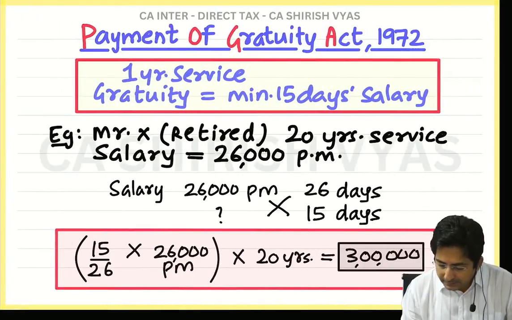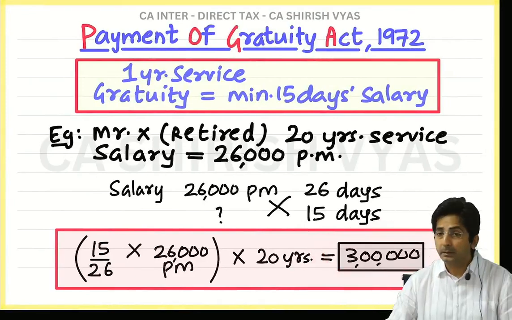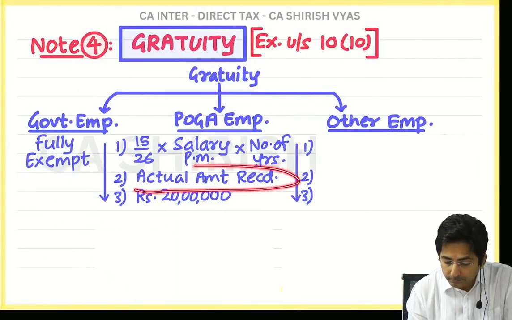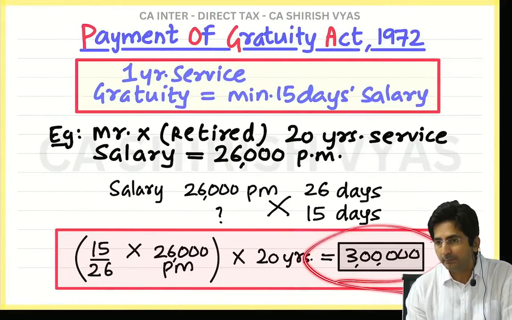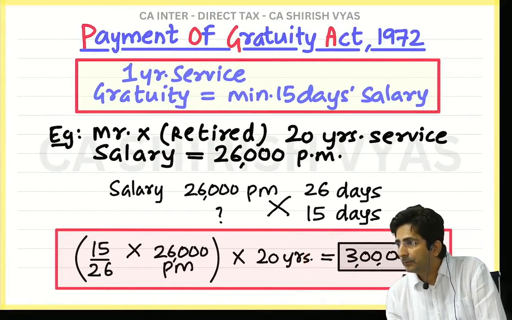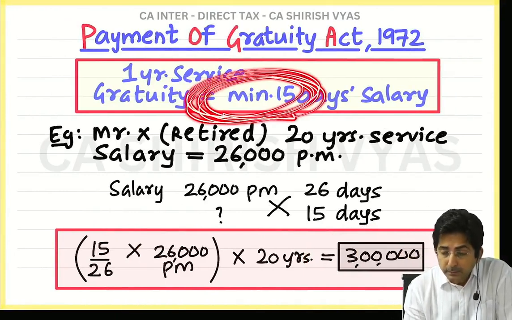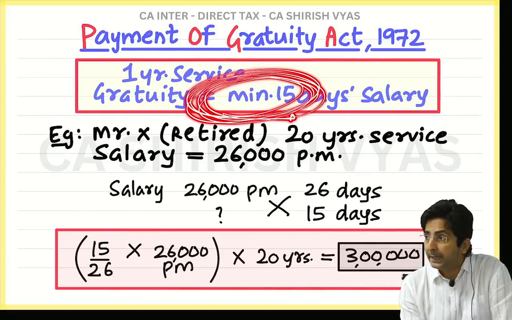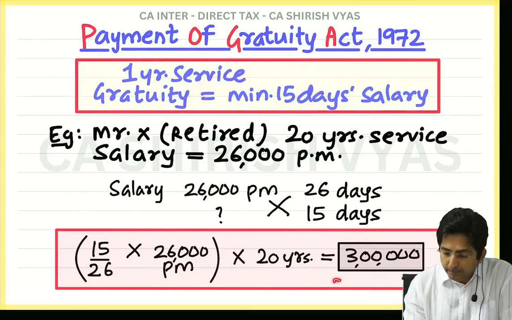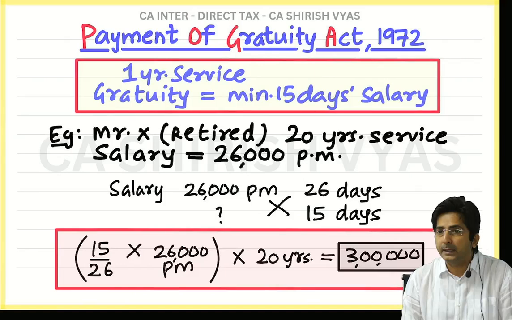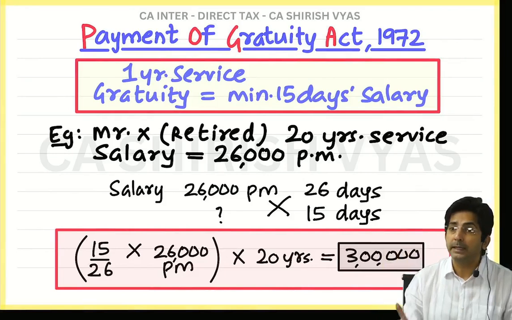But see, in this example, it was only 3 lakhs. So 3 lakhs is exempt. But then we also have to see actual amount received. Actual amount received will be definitely more than 3 lakhs. Why? Because the law says this is minimum. Minimum means minimum. So company cannot give less. They can give more. So for example, this employee's right was 3 lakhs. So employer might say, I am giving you 7 lakhs. Boss can give more, but he cannot give less.